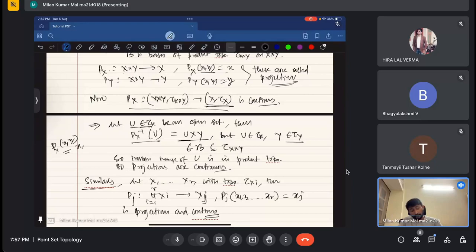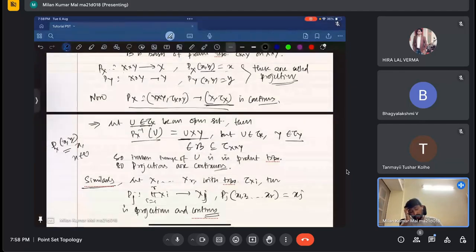So, if x is in U, then what will be the inverse image? What will be the elements for which p_X is x? The elements are (x, y) such that y is coming from capital Y. This is the element for which p_X(x, y) equals x.